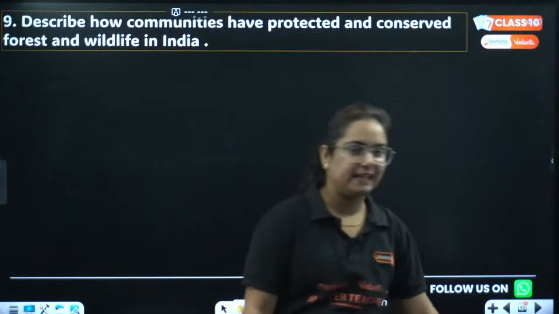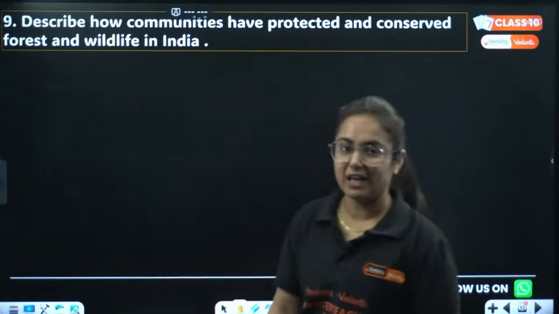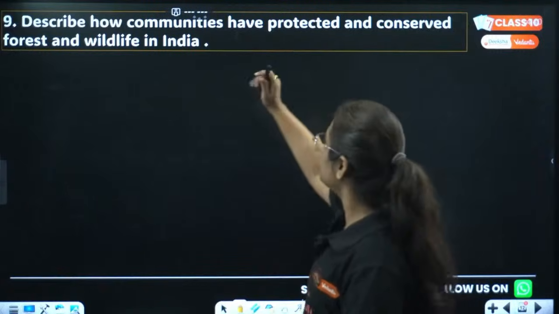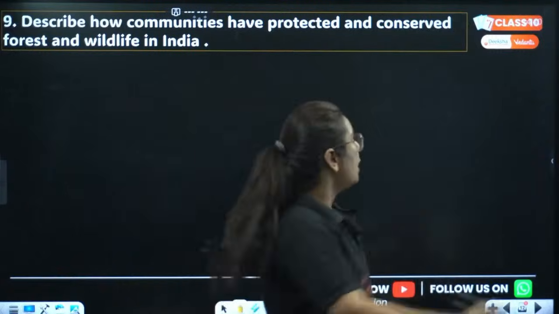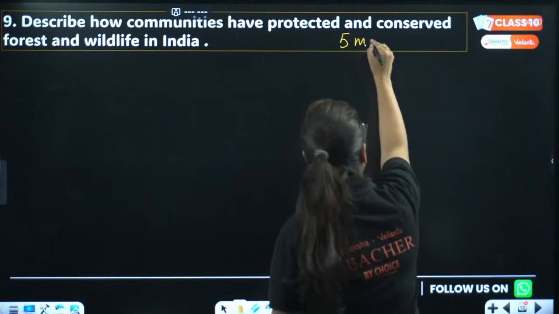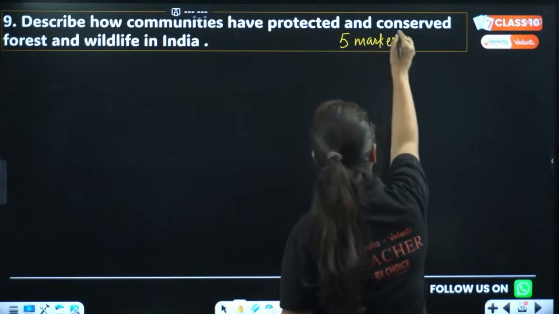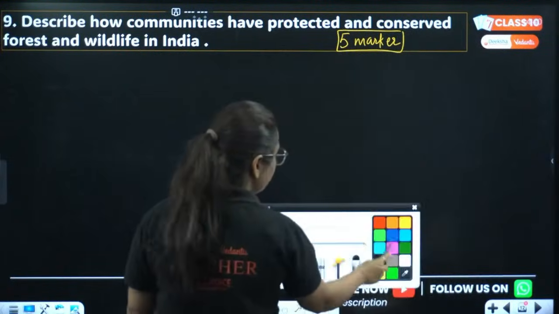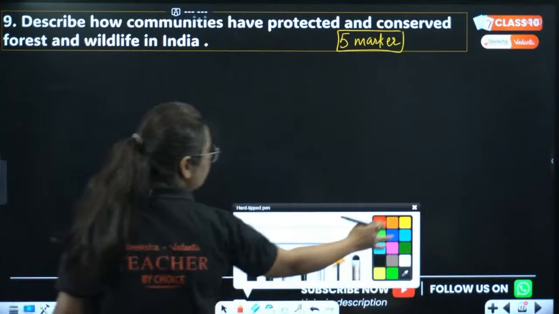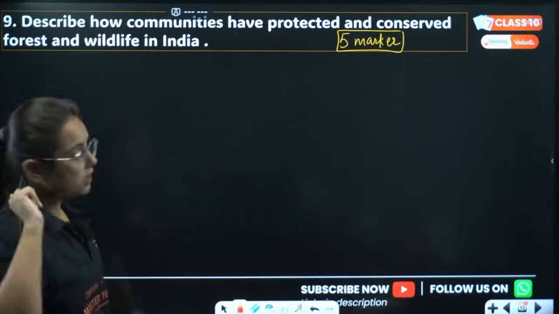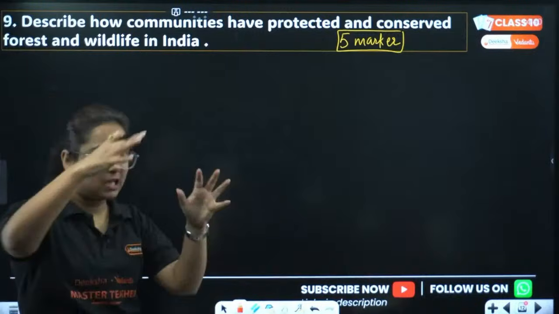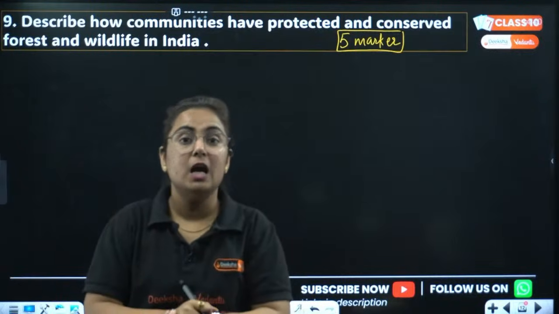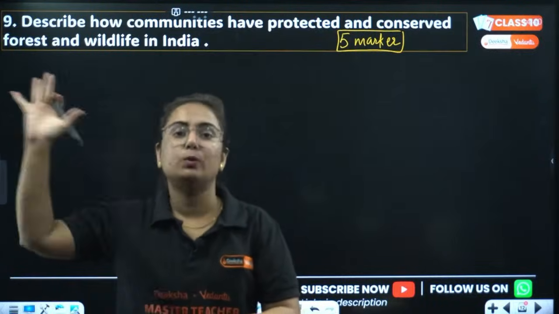33 are out there in line. Let's move to the 9th one. Without wasting much of your time: describe how communities have protected and conserved the forest and wildlife in India. Most important 5-marker question, which is asked so frequently in exams, and we are going to talk about it. You can start the answer like this: since ages the communities have protected and conserved forest and wildlife in India in the following manner.